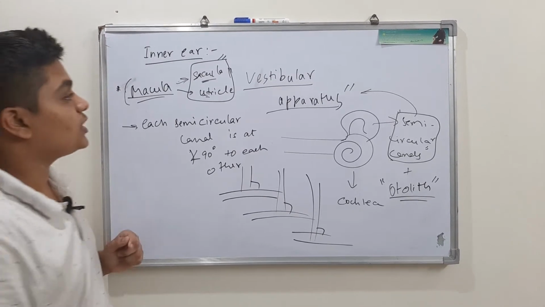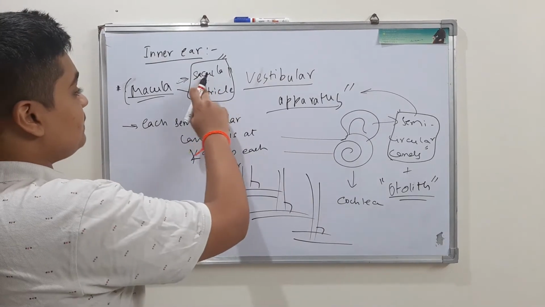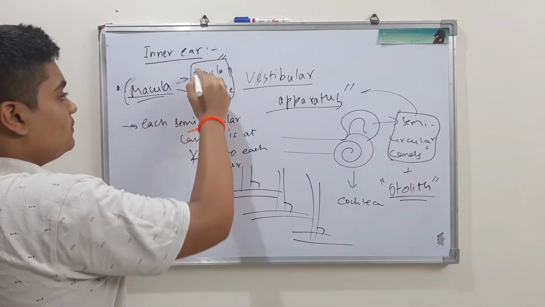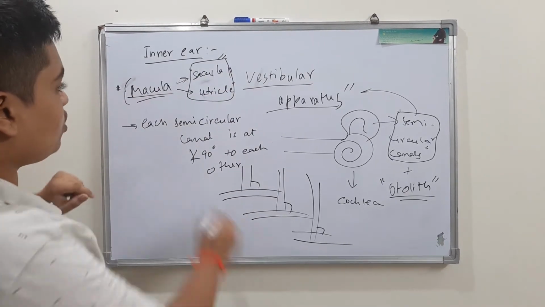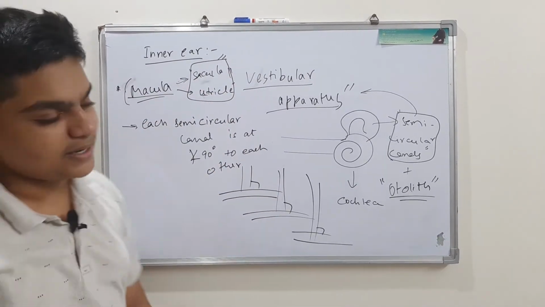Sorry, not located between. Macula is a sensory part of saccula and utricle. Please make a note like that. Macula, it is a sensory part of saccula and utricle. Please make a note like that.